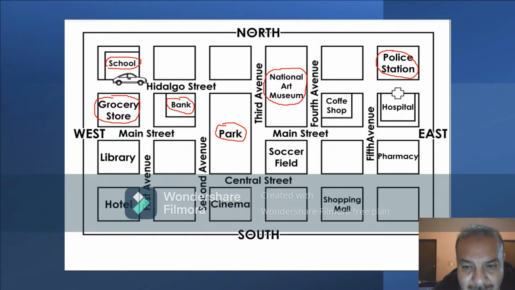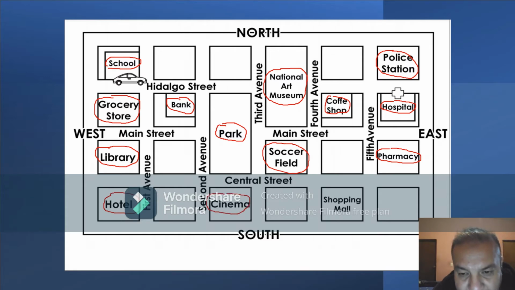We have the coffee shop and the hospital in this line. Now on the next one we have the library, which is right here. Also we have the soccer field. We have the pharmacy right here. The hotel on the other line. The cinema, the other one, and finally we have the shopping mall.